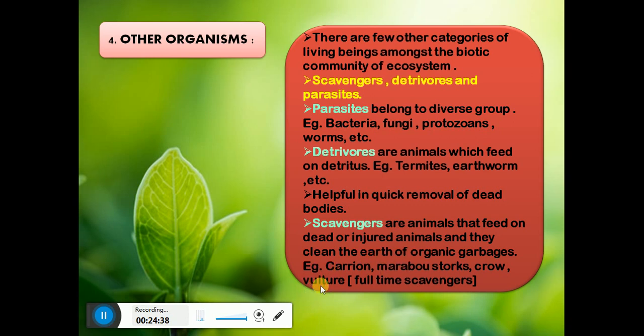Now, vulture is the organism which is called a full-time scavenger. Why? Because all these carrions, crows and marabou storks also feed upon detritus, parasites and other organisms, and scavengers too. But the vulture is the one which depends only on injured animals and cleans the earth. So that's why they are called full-time scavengers, which means that vulture is doing its full-time job while these crows and carrions are on their part-time jobs. Funny, isn't it?